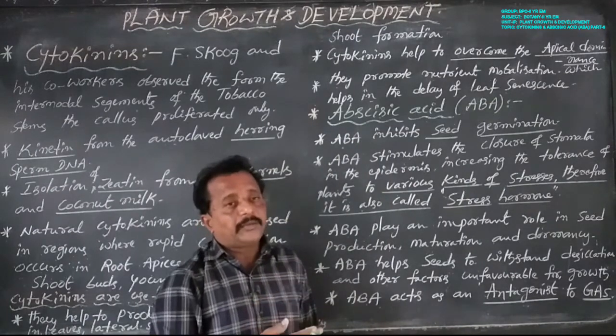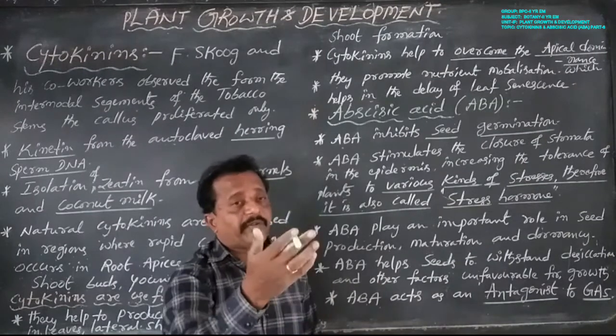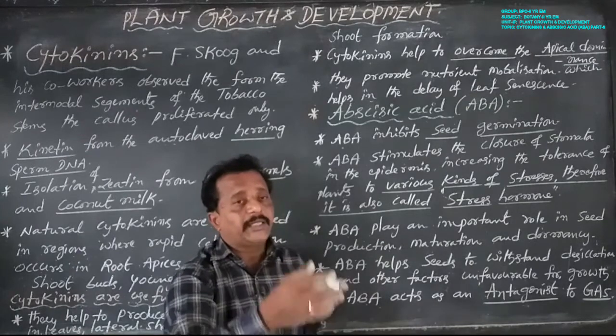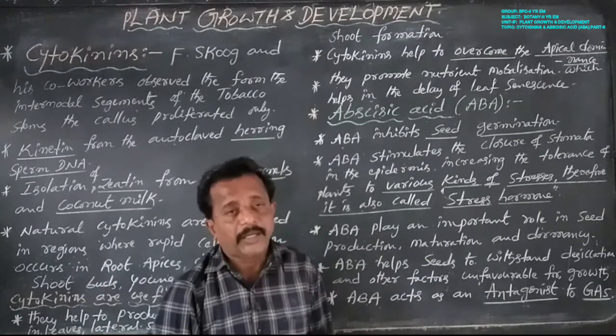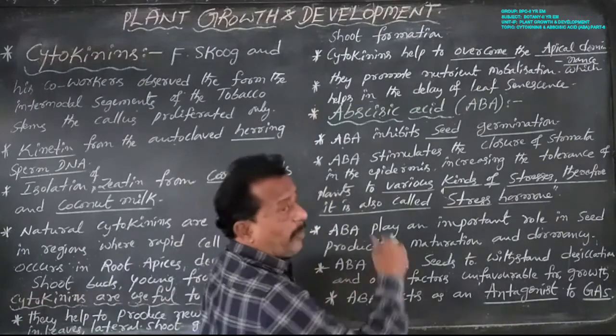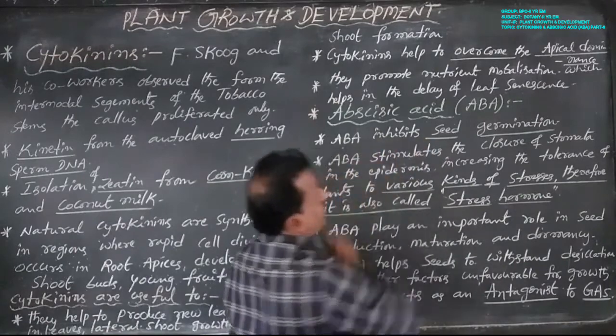So what is the role of abscisic acid? What are the physiological effects of abscisic acid? How is abscisic acid useful in agriculture and horticulture? Okay, now. The first important role here: ABA always inhibits seed germination.